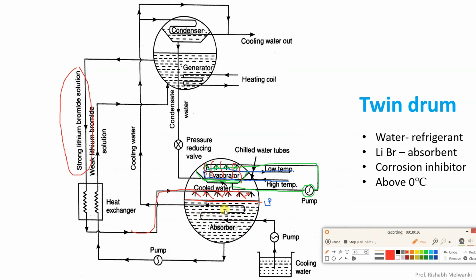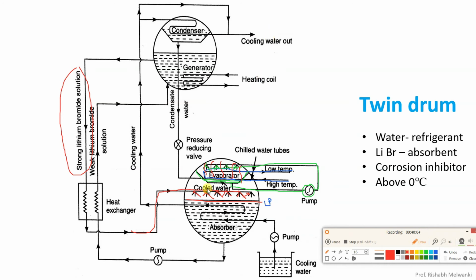It first goes to the absorber where it picks up the heat, so that the absorption rate of the water by this solution is maintained the same. Okay, then you can see that the same water is taken to the condenser, and it goes out of the condenser.